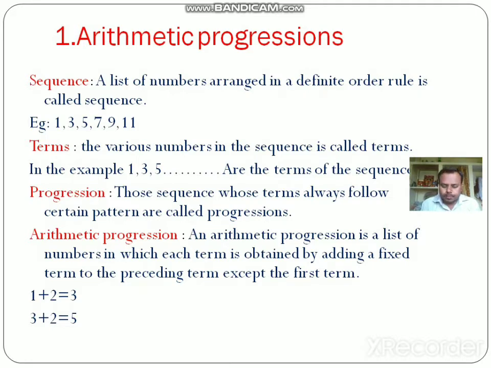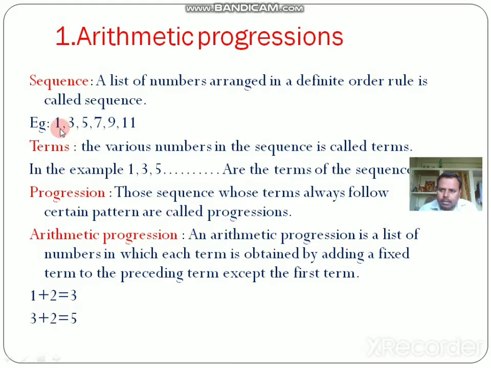So in today's class, let us discuss arithmetic progressions. What is a progression? Before going to explain arithmetic progression, let us learn some of the concepts behind it. First, let us see a pattern that I have taken.